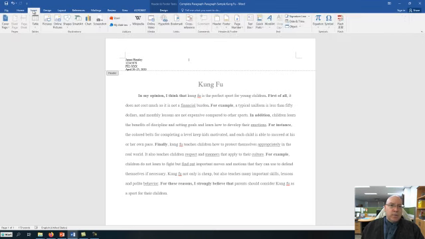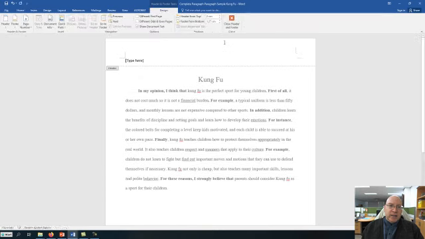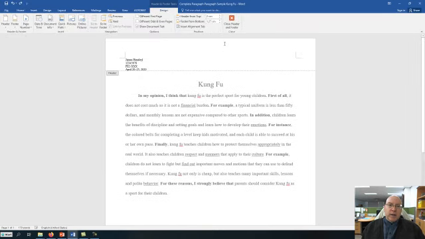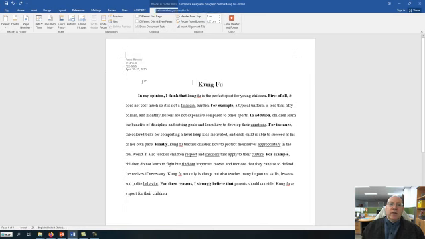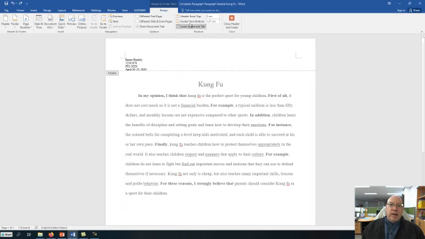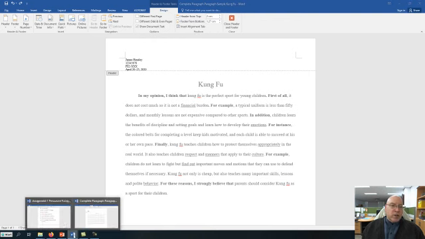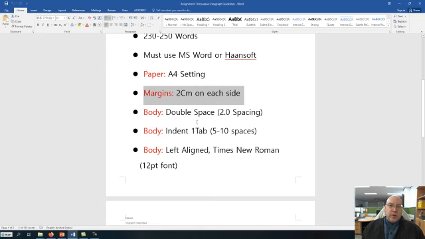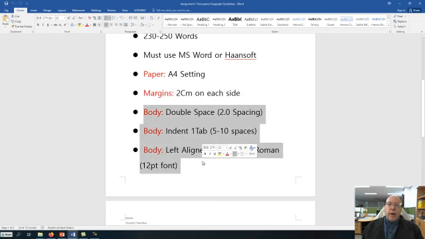Also, if you want to insert a header, you can go into insert, click header, and then you can just simply do it that way. Okay, but the easiest way is just to double click at the top and you'll get your header. Okay, but again, don't forget to change the header from the top to 2 centimeters as well. So the margin, of course, 2 centimeters on each side, and again, don't forget to change the header setting to 2 centimeters. Okay, the body is your paragraph.